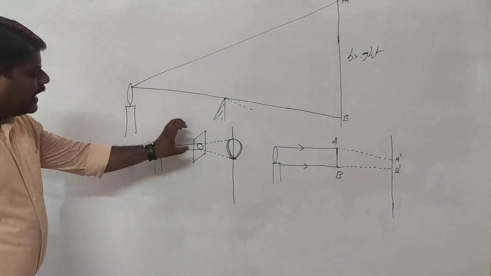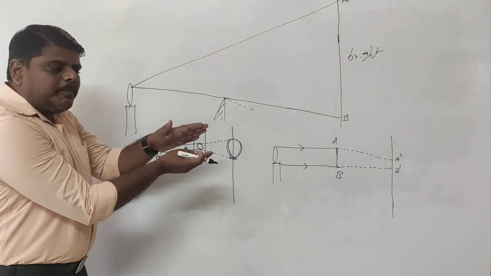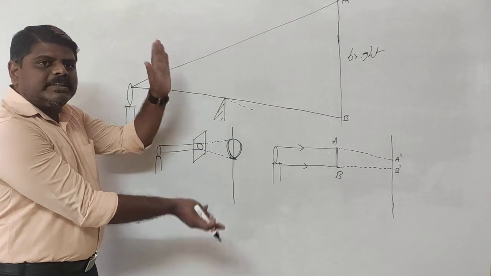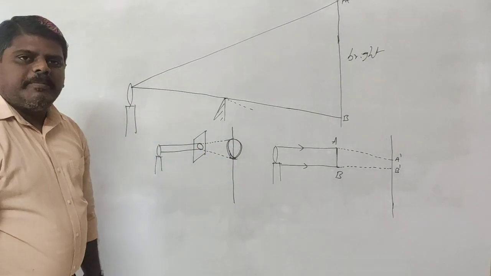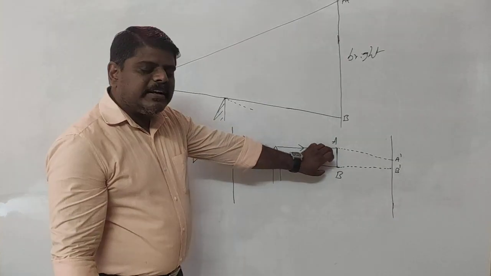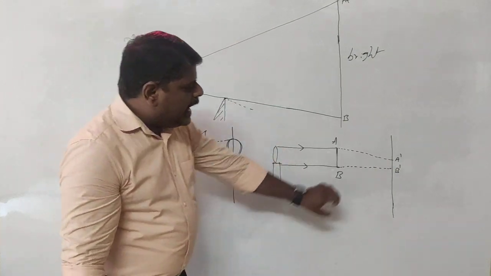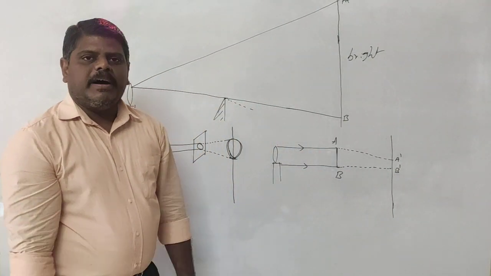If you place a circular hole on the screen, what happens? The ray of light will bend towards the obstacle, and the size of the hole will be maximum. If I take the length of a rod here, then what happens? The ray of light will bend towards the obstacle and the size of the object will be very small.